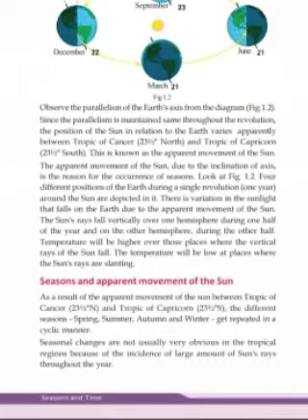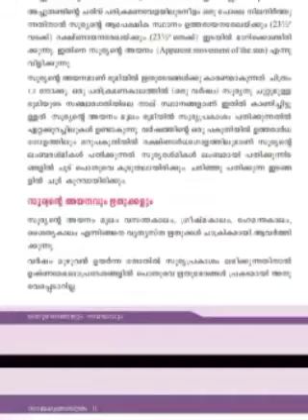Another important idea of this chapter: the position of the sun in relation to the earth varies apparently between the Tropic of Cancer and the Tropic of Capricorn. This is known as the apparent movement of the sun.